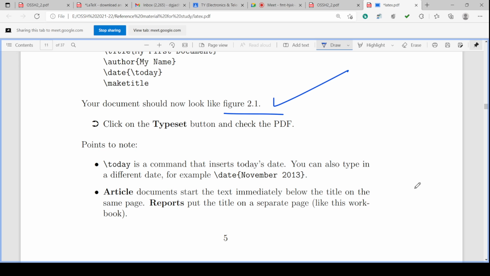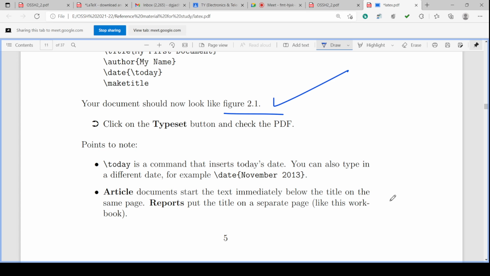So what are the points to be noted? \today is the command that inserts today's date. You can also type a different date, for example, backslash date, curly bracket, November 2013; it can accept that particular format. Then, the article document starts the text immediately after the title on the same page. Report puts the title on a separate page. Book also puts the title on a separate page; one complete page is used for the title. But in the case of article, the title is written and the text starts immediately on the same page.